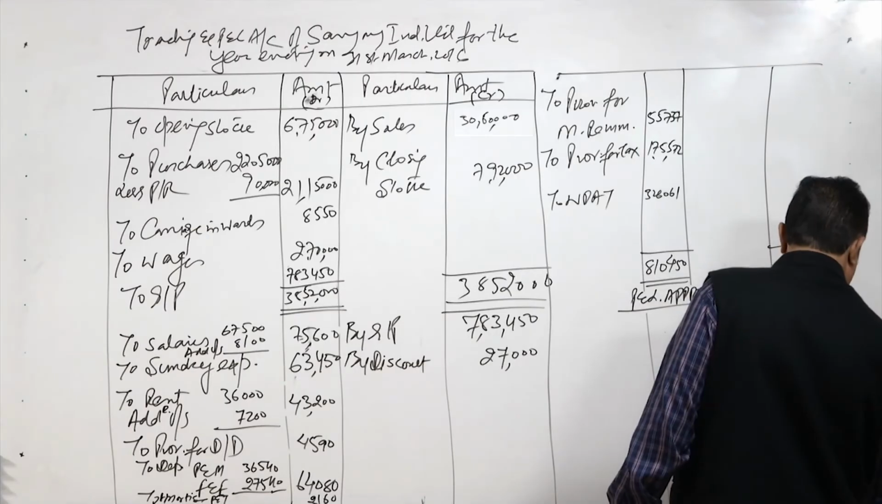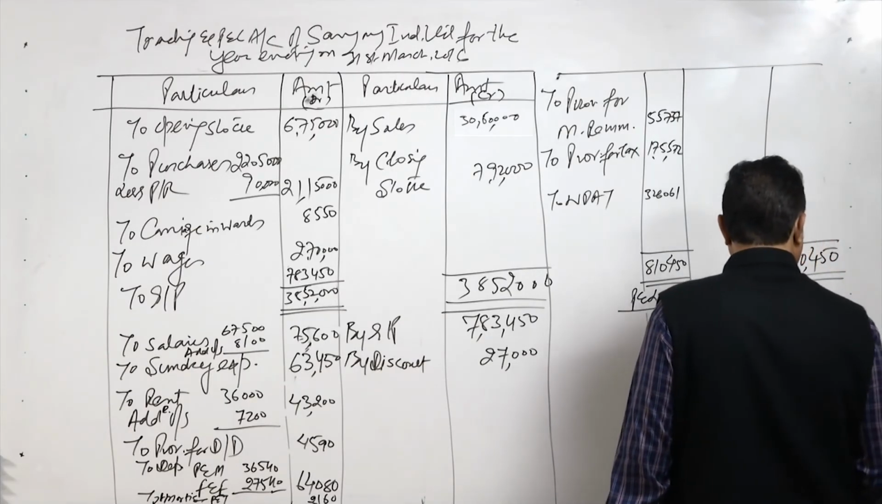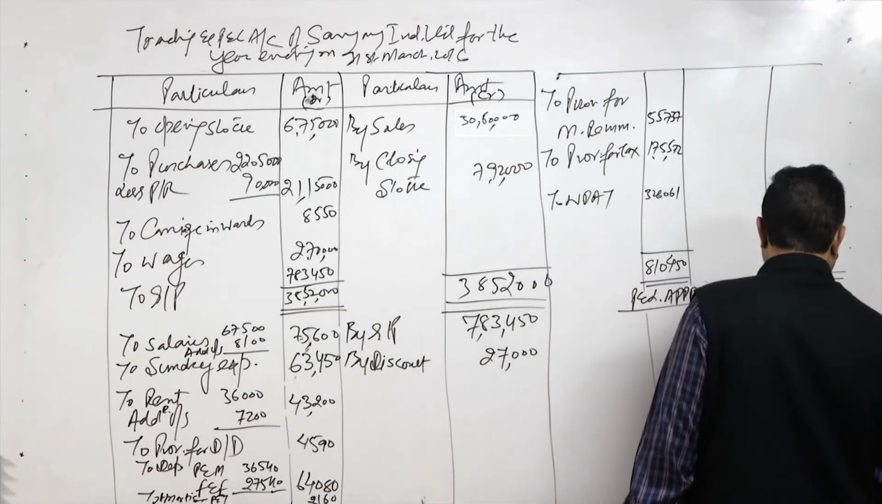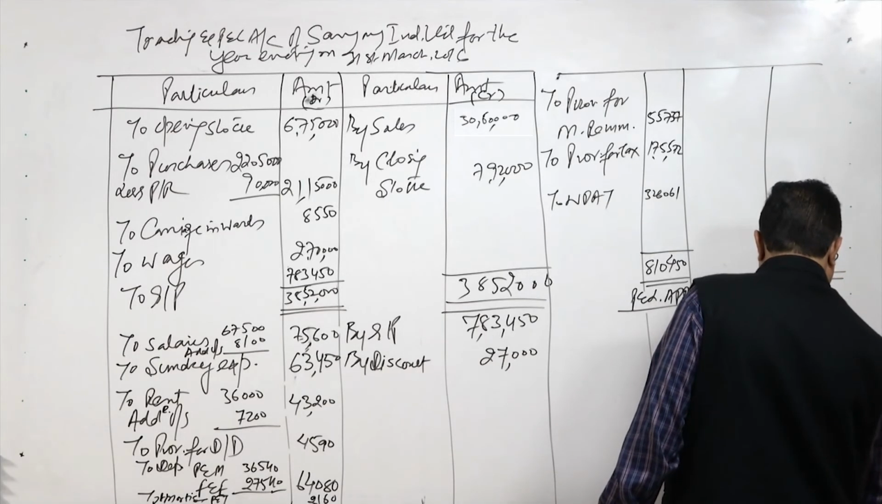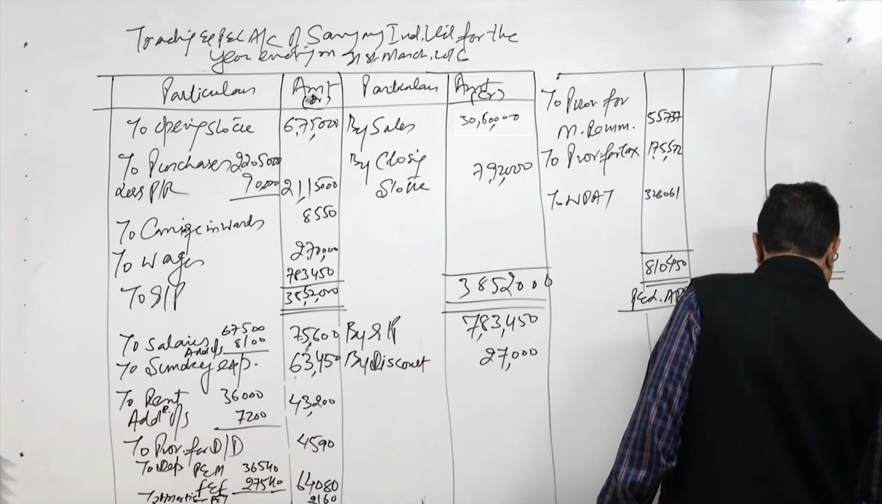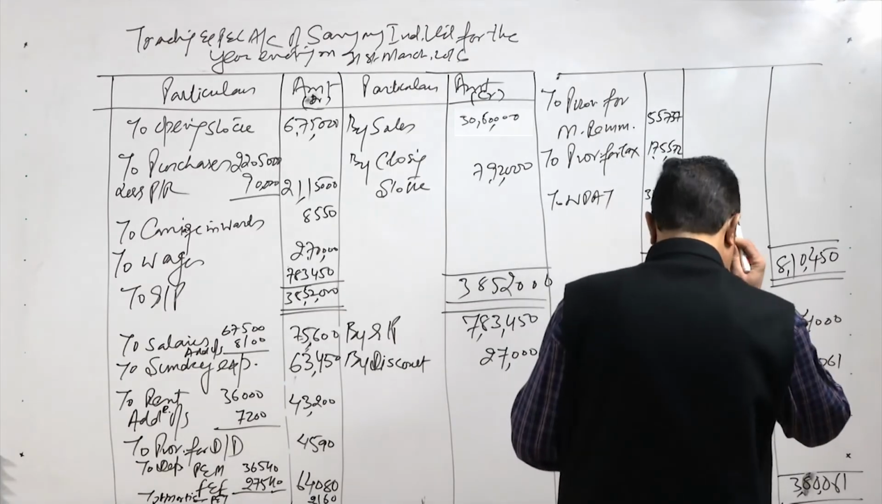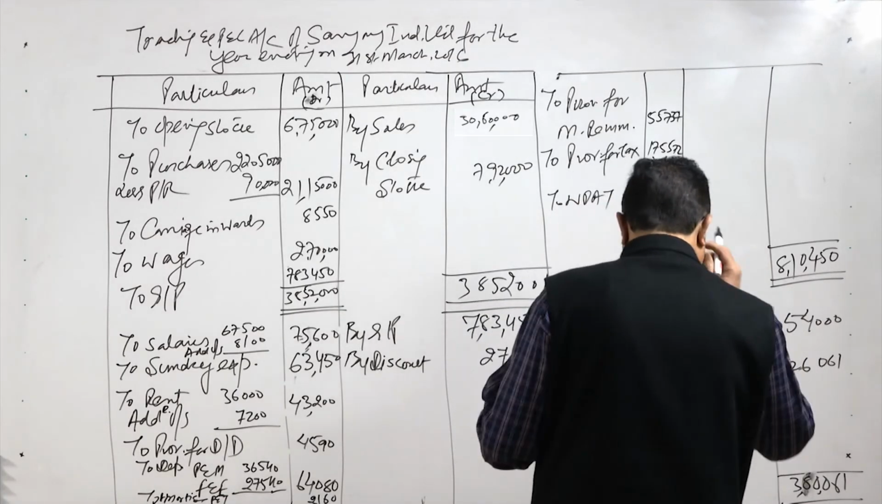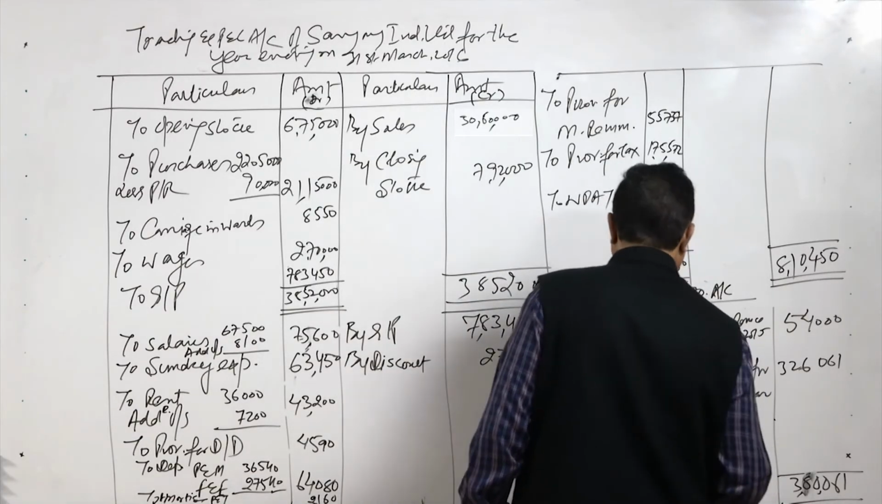So, the total is 3,80,061. So, it is again 3,80,061. We will have to put the things here, but we will make the provisions.